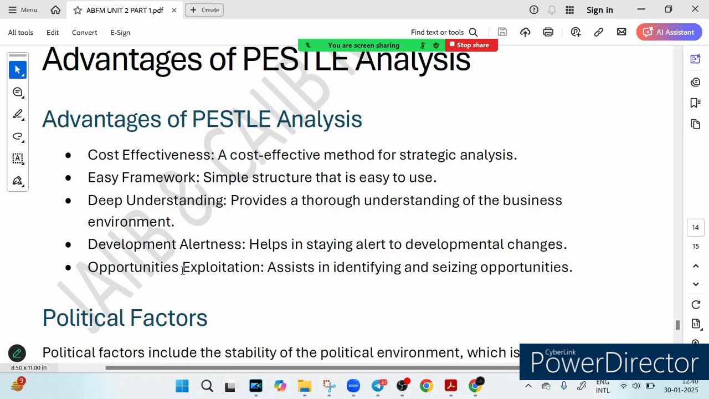It does not require fancy tools or resources, just your ability to analyze the environment around you. For business, this means making informed decisions without breaking the bank.